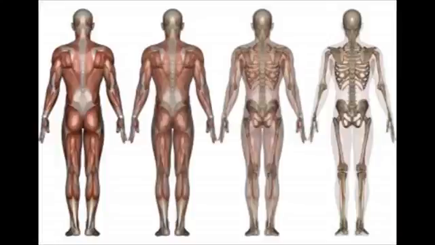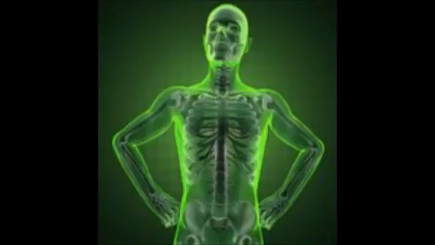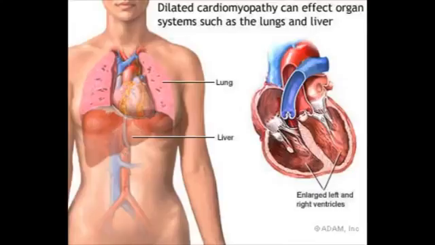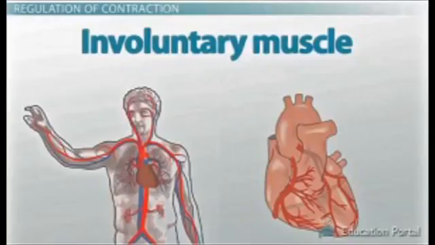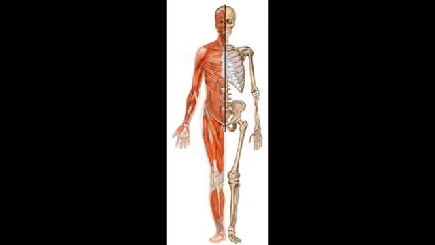The bones provide the body with a framework, giving it shape, support, and much-needed protection for internal organs such as the lungs and liver. Muscles function as fibers that make deliberate motion of a body part, or involuntary movement within an internal organ, possible. Some people view the muscles and bones as two separate systems that work very closely together.